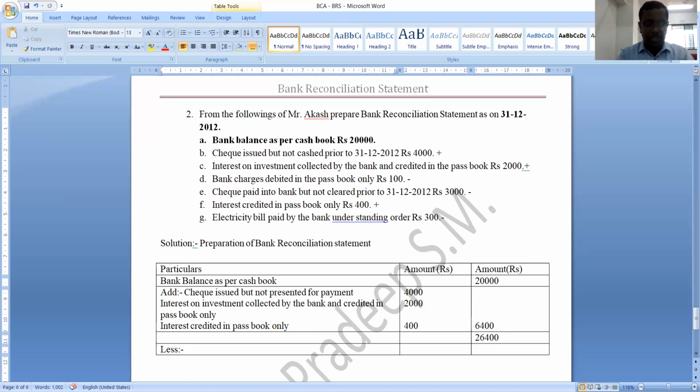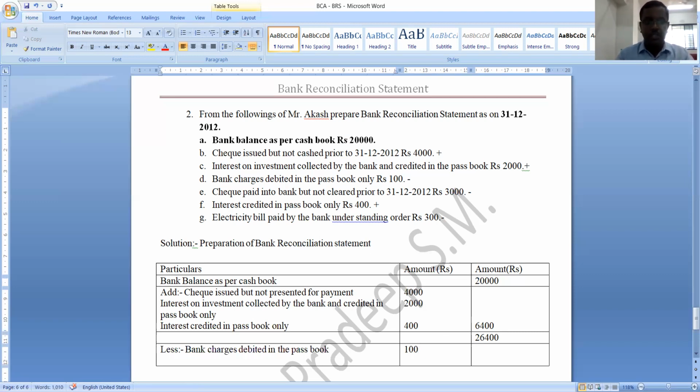One is bank charges debited in the passbook. Bank charges debited in the passbook means passbook balance is decreased. Even you should reduce cash book balance in order to get passbook balance. Okay, that is 100 rupees.